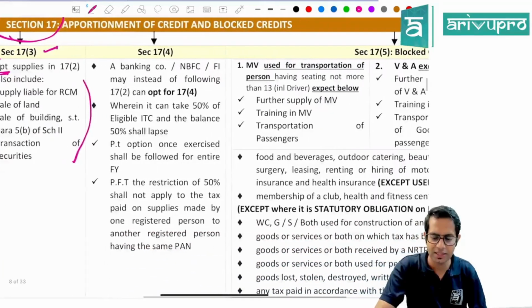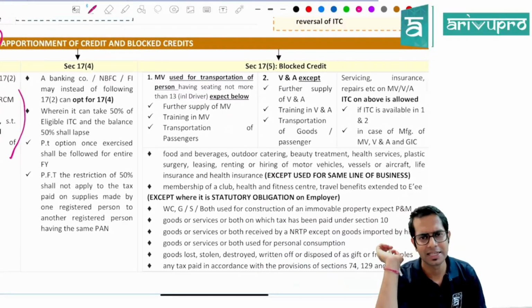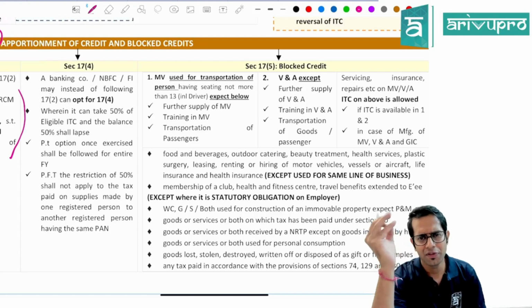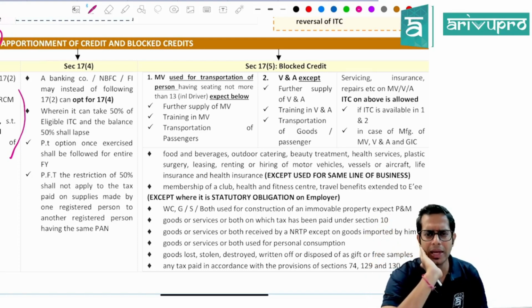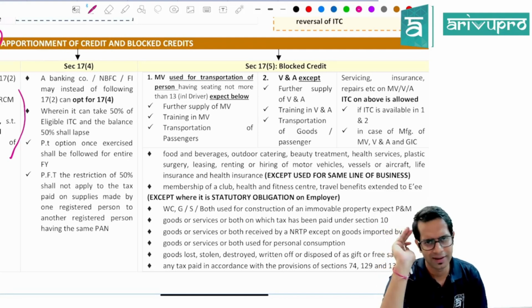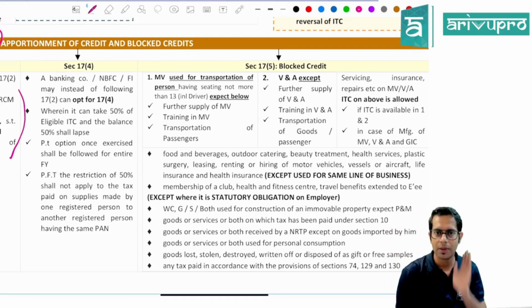Then section 17 subsection 4. Now, normally what happens is, if you are making taxable as well as exempt supply, you will have to follow section 17 subsection 2. Now, in case of a banking company, financial institution, mostly the major income of a banking company is interest income. And as you all know, interest income is exempt under section 11. By way of a notification, they have exempted it, meaning that whatever interest income you are earning, that will be exempt.